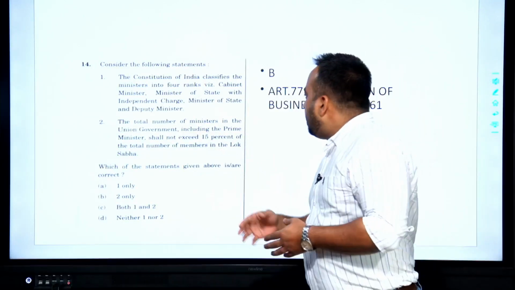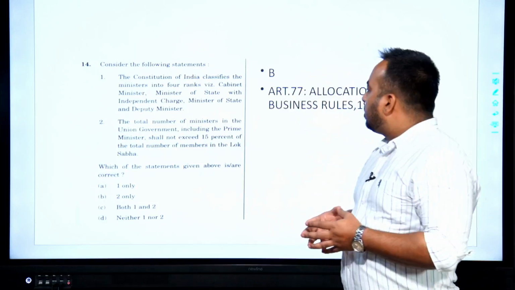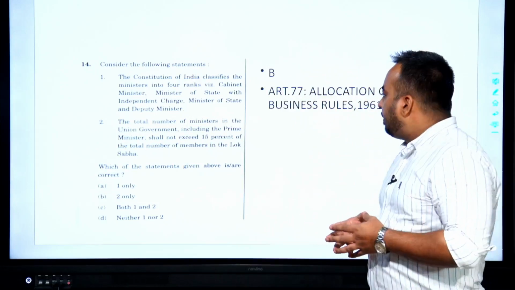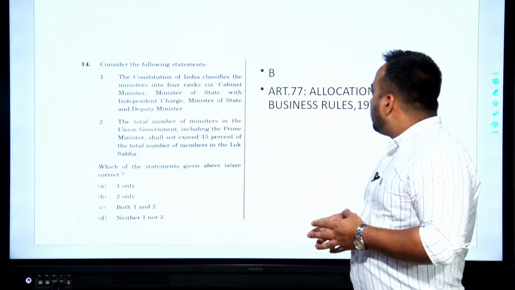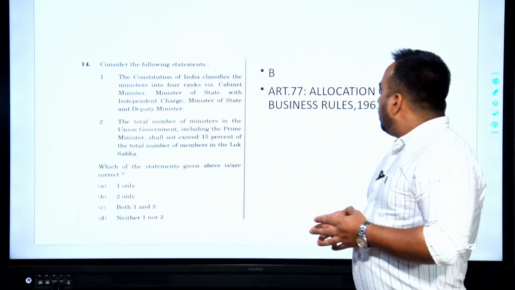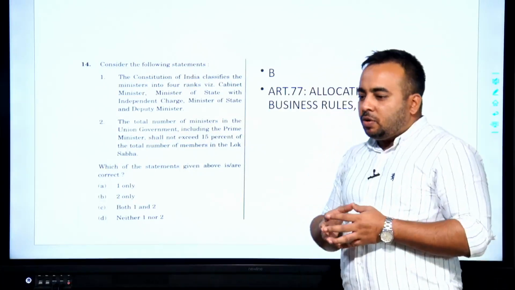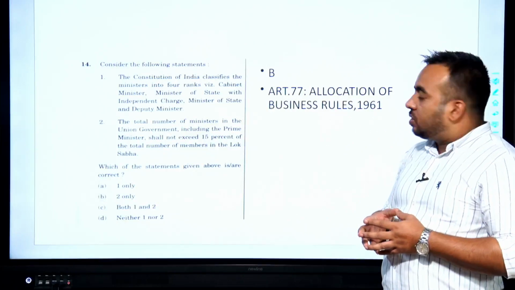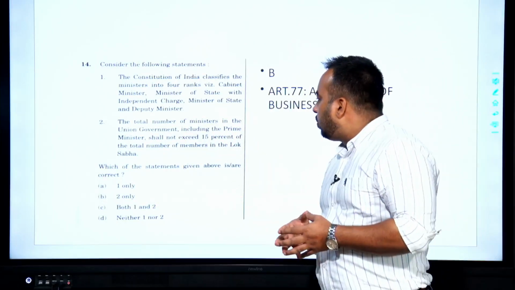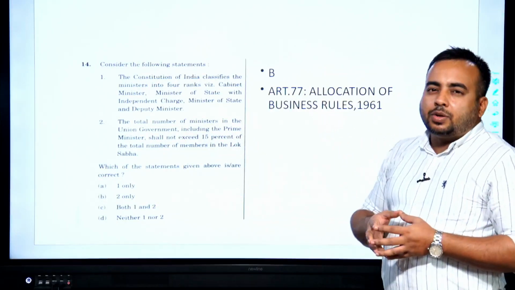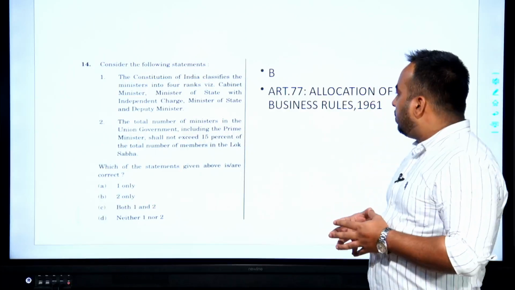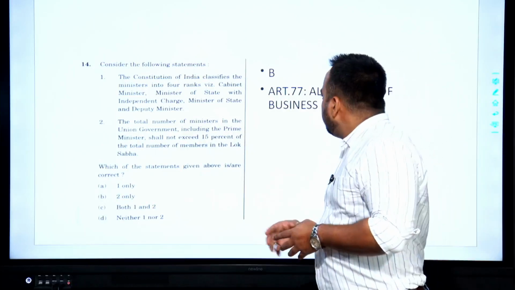The total number of ministers in the union government, including the Prime Minister, shall not exceed 15% of the total number of members in the Lok Sabha. During the time of Atal Bihari Vajpayee government, this rule of 15% was imposed via Constitutional Amendment Act, and hence this statement is correct.